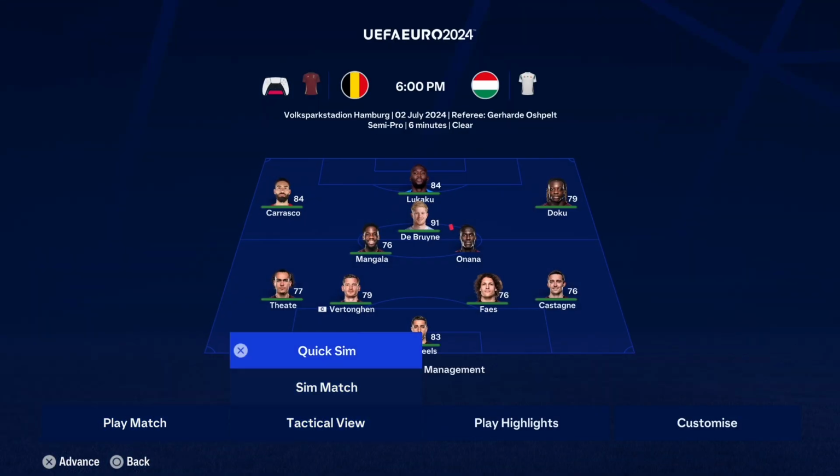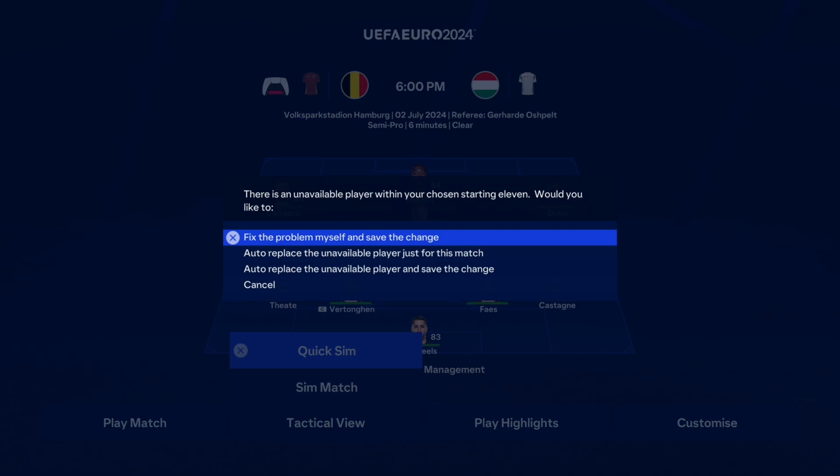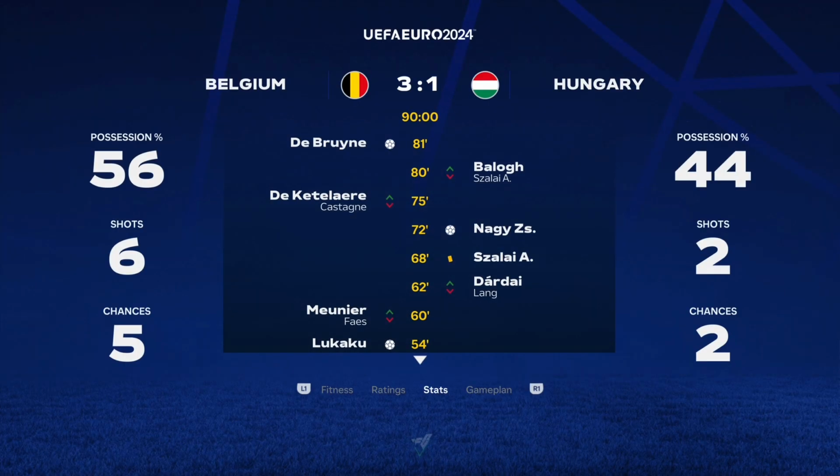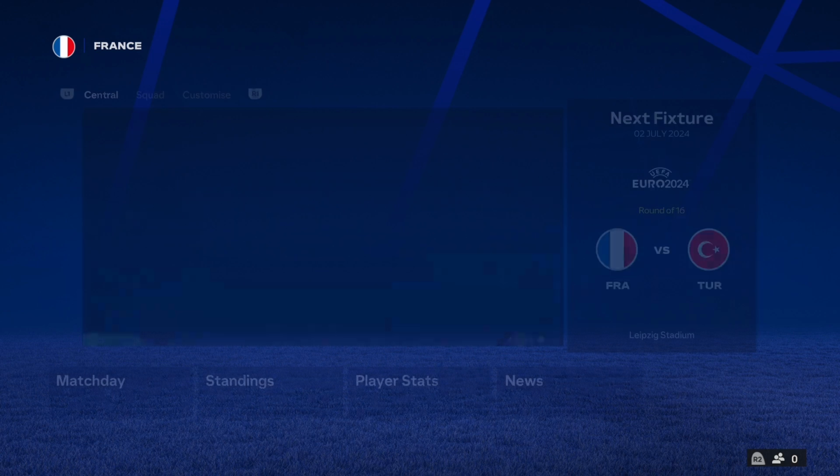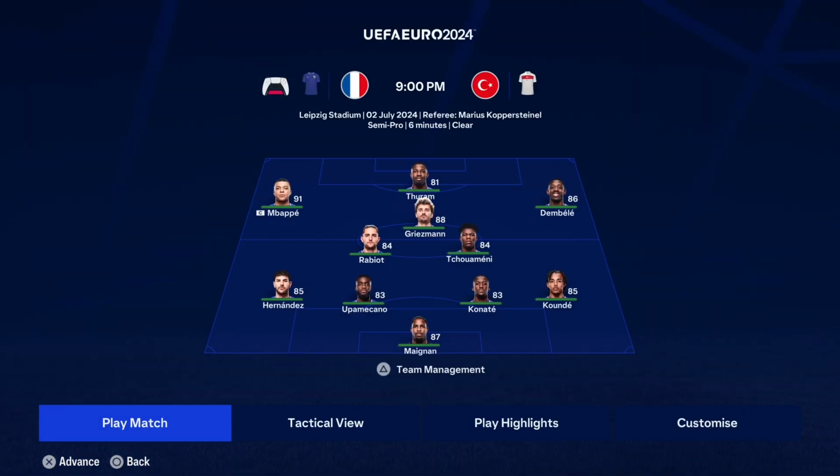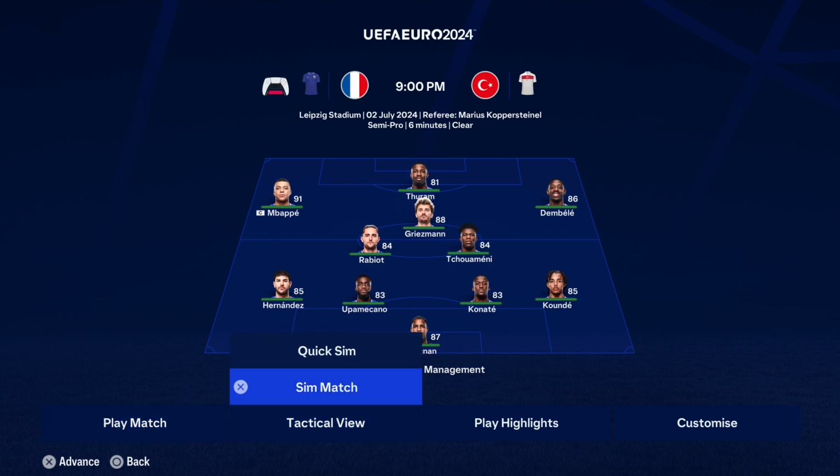Hungary are the team who finished third in Group A. Are they going to be the first team to go out from Group A? Yes, they are. They're out. And just so you guys know, I have got a screenshot of every tournament bracket, so you know I haven't just lied on the spreadsheet.